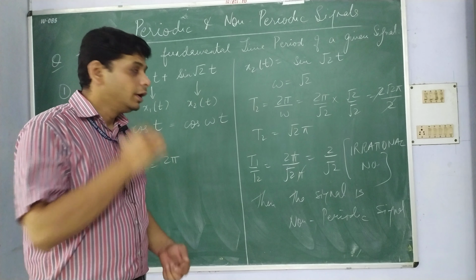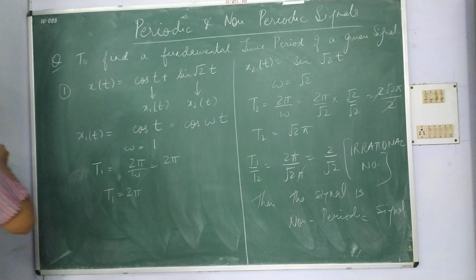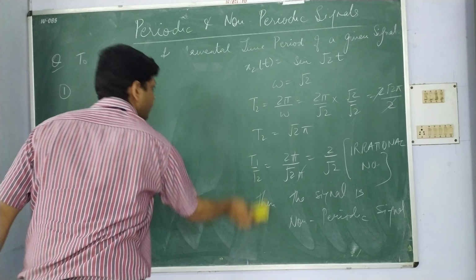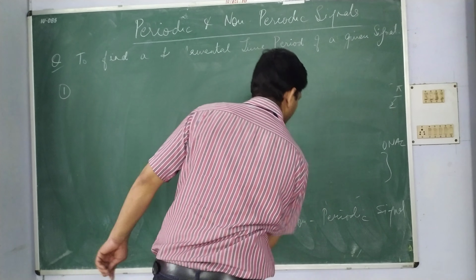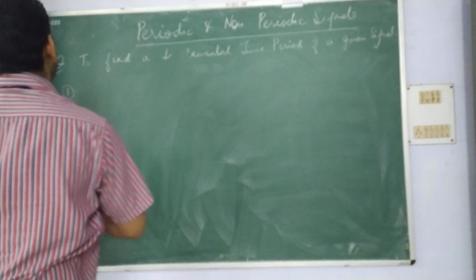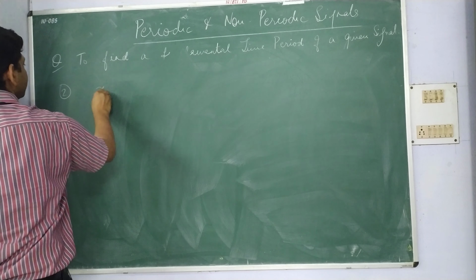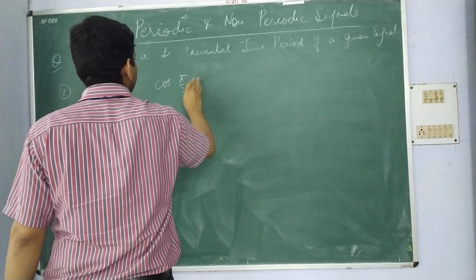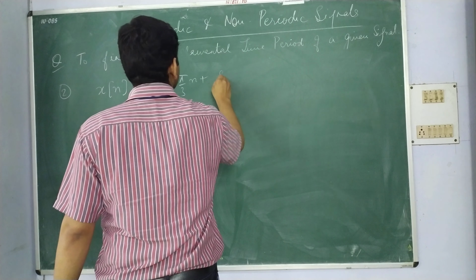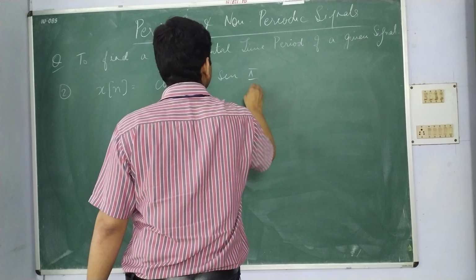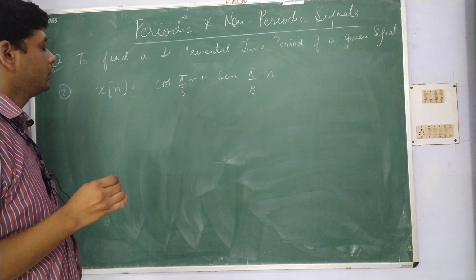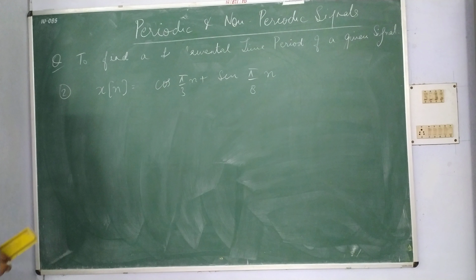Now, let us suppose another signal, for example, x[n] is equal to cos of pi by 3 n plus sin of pi by 4 n.